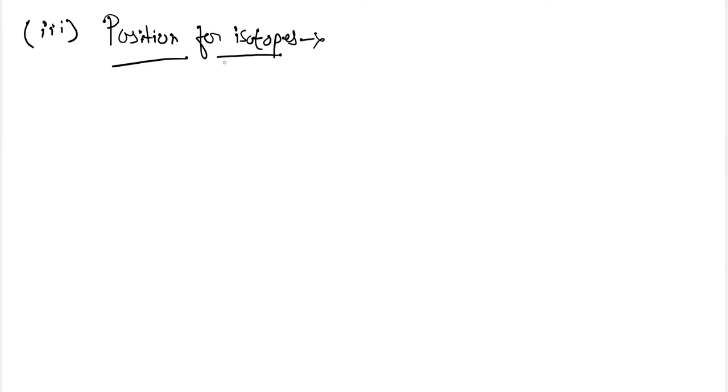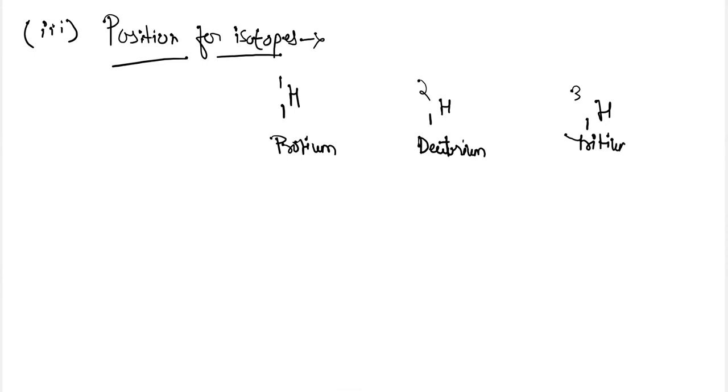Mendeleev's periodic table? Taking an example here, hydrogen-1, that is protium, hydrogen-2, that is deuterium, and hydrogen-3, that is tritium. These three are all hydrogen only, but they have different atomic masses and the same atomic number. Then what will happen? They would be placed as three different elements in Mendeleev's periodic table, which was not possible. So the position for isotopes was not provided in Mendeleev's periodic table, and hence it created some controversy.